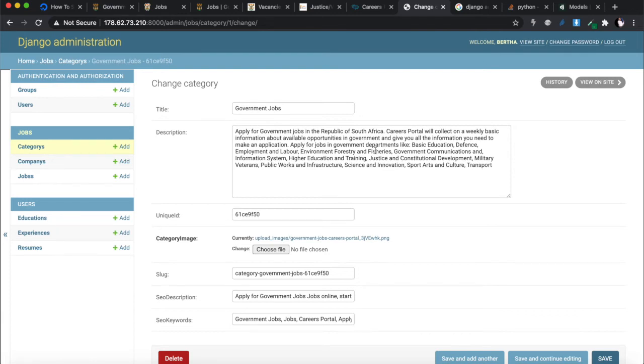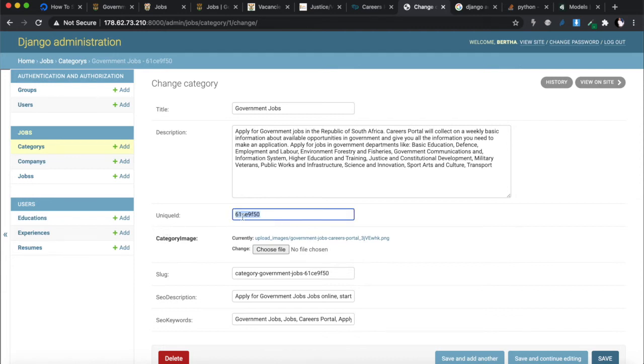Okay, but in your application, you might want to have a category for, I don't know, full-time jobs, part-time jobs, whatever it is. Create different categories that you want. But for me, to simplify things, I just made a category under government jobs. So government jobs is a company, but it's also a category. So if somebody is searching via categories, they could be searching for jobs that are government related, or they could be searching for companies that are the government. All right. So I created it that way.